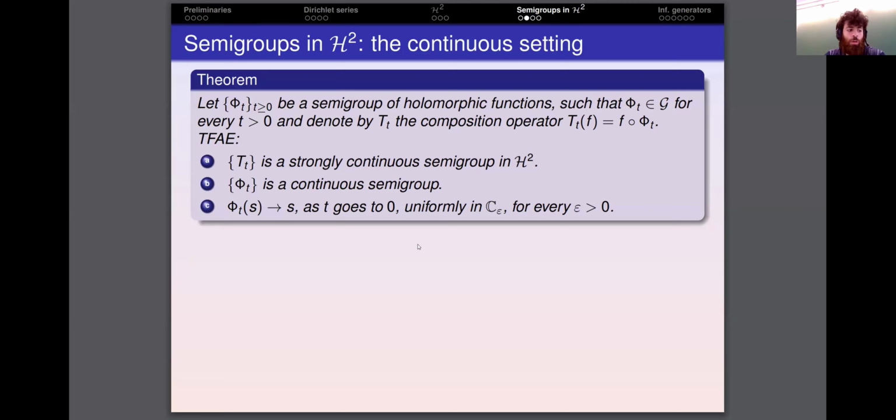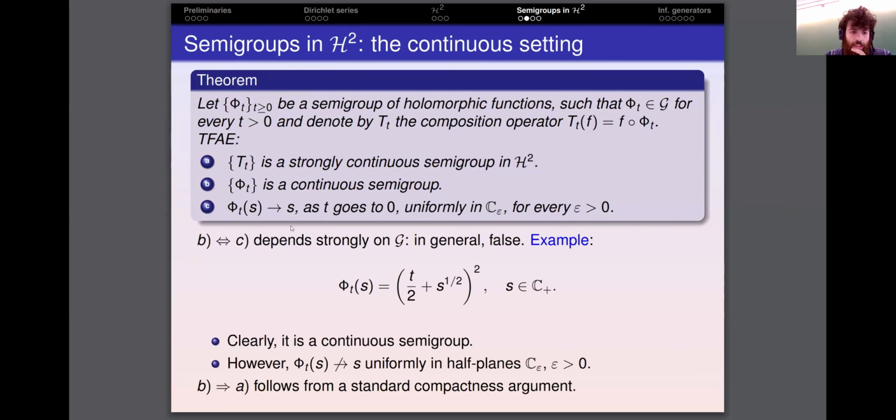I'm not going to give the proof of the result, but I want to share with you some comments. As I mentioned, the equivalence between B and C depends strongly on the properties and the structure of the class G. So this is not true in general. This is not true for continuous semigroups in the right half plane. It is easy to see if we consider, for instance, this example. It is a continuous semigroup. It satisfies the algebraic properties and it converges to the identity uniformly on compact sets of the right half plane, but it fails to satisfy C. And the implication from B to A follows from a compactness argument.